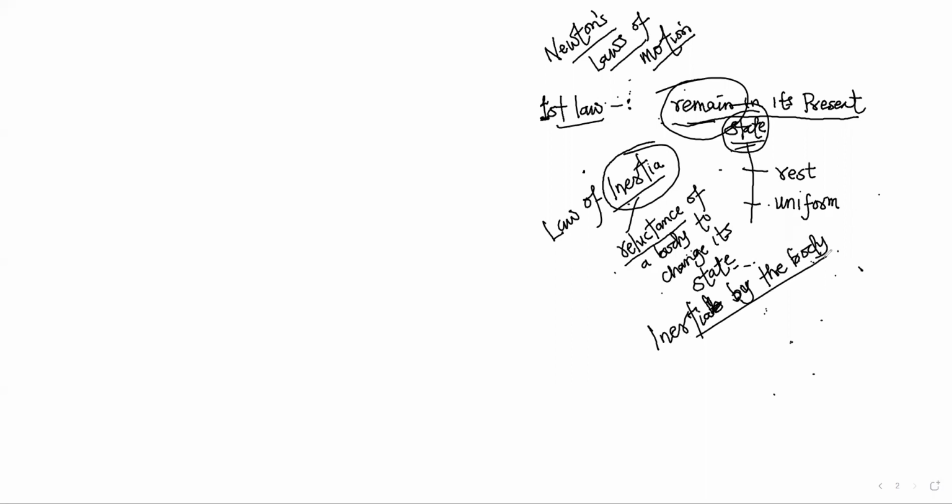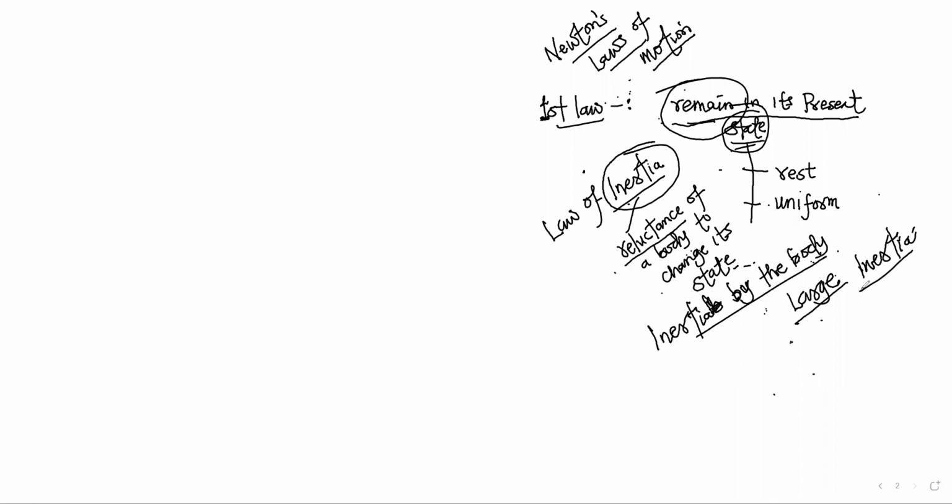This means that if a body has high or large mass, you have high inertia. If you are big, you are heavy, you have high inertia. Don't forget, inertia means reluctance of a body to change its state.